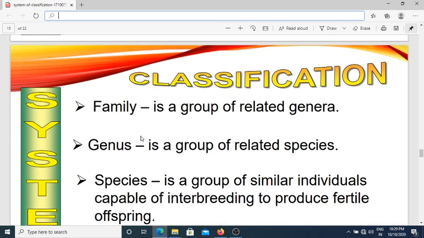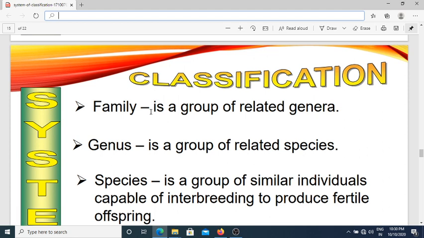Next one is the family. It is a group of related genera which are included into the level family. Family is a unit of classification higher than the genus. It is a collection of one or more related genera. For example, hibiscus and sida are two different genera showing resemblance in their floral characters belonging to the same family.